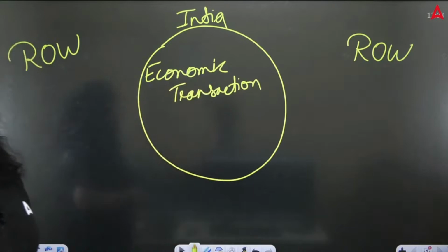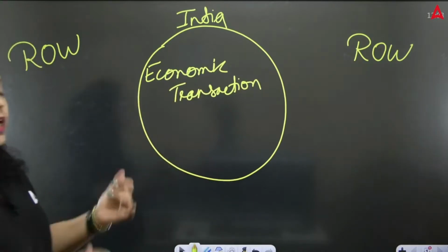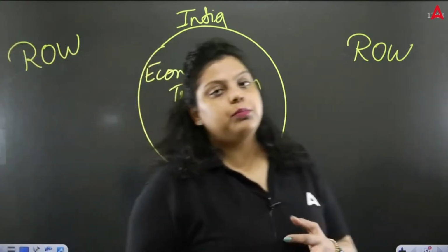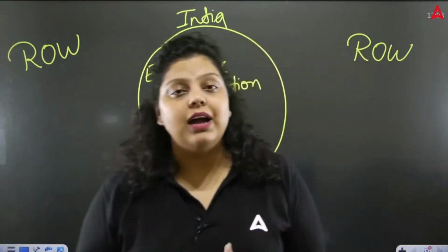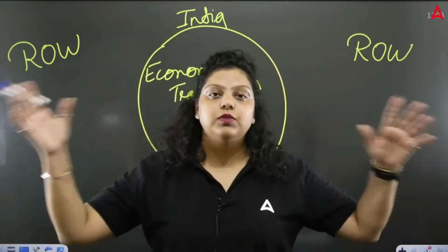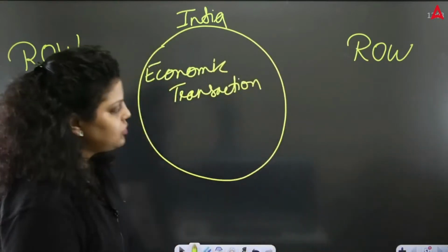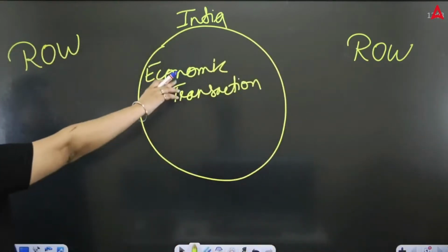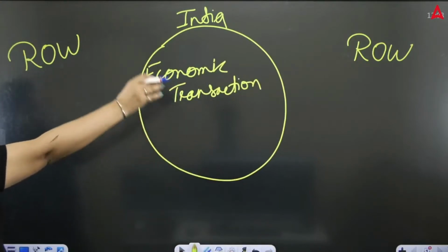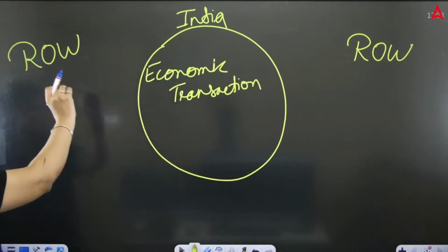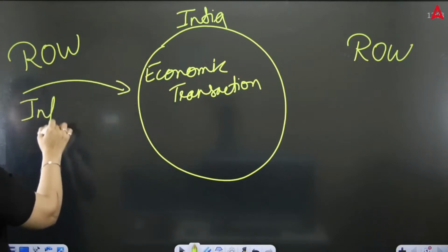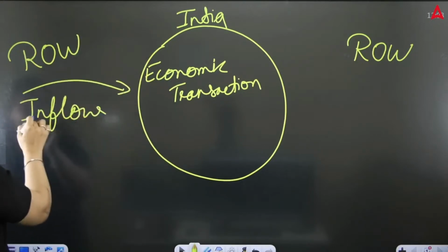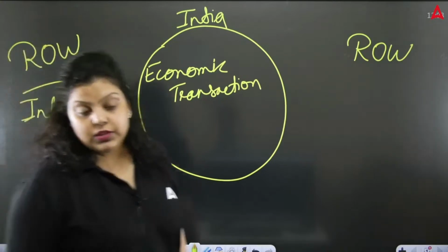Economic transactions mean the transactions which are related to money. It can be export, import, remittances, tourism, investment, grants, etc. Any transaction in the form of money is an economic transaction. This economic transaction between India and the rest of the world has a certain amount of inflow towards the country. Inflow means the income that India gets from the economic transactions with the rest of the world.